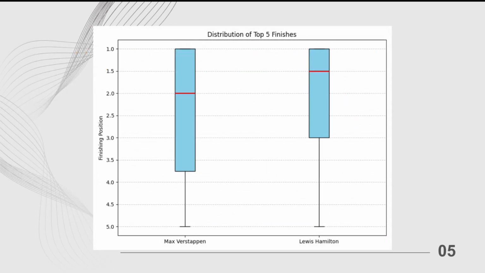My second chart, this box plot, shows the distribution of top 5 finishes for the two drivers. Max Verstappen's box goes from 1 to 3.75. This shows that he had more top 4 or 5 finishes compared to Lewis. His median race finish was at 2. Lewis Hamilton's box goes from 1 to 3. From this, we can tell he had a more consistent finish in the top 3 than Max, and probably placed a little better. His median race finish was 1.5.